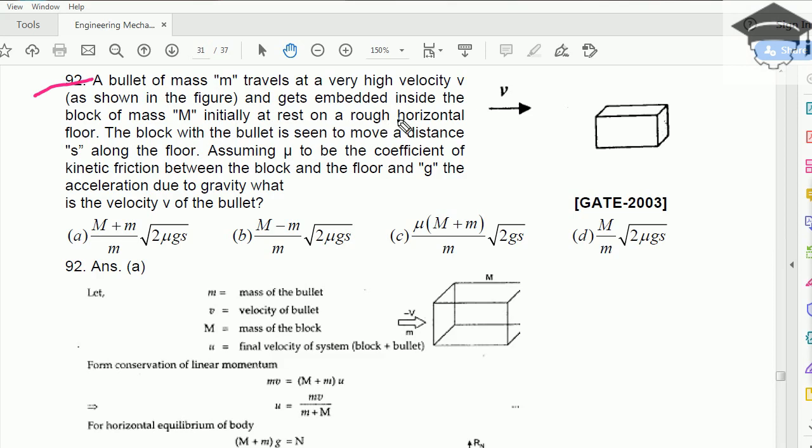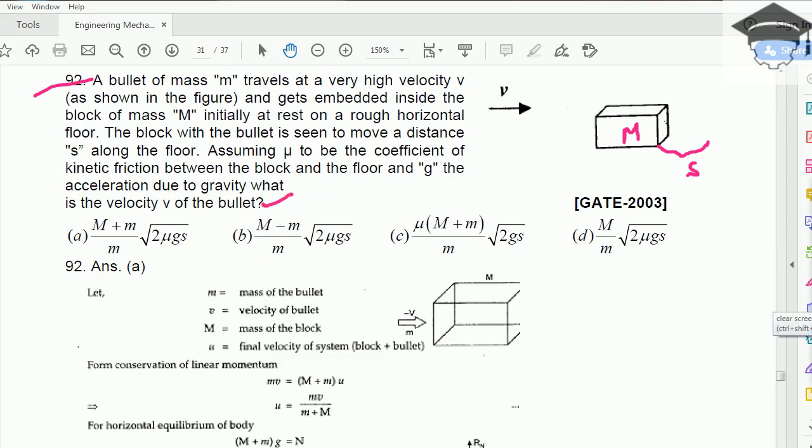So this block capital M is placed on a horizontal rough floor having mu as the coefficient of friction, and once the bullet traveling with the velocity v strikes this block, then it moves s distance on the floor, assuming that mu is the coefficient of kinetic friction between floor and block, and g is the acceleration due to gravity. What is the velocity v of the bullet? So we have to find the initial v, the velocity of the bullet.